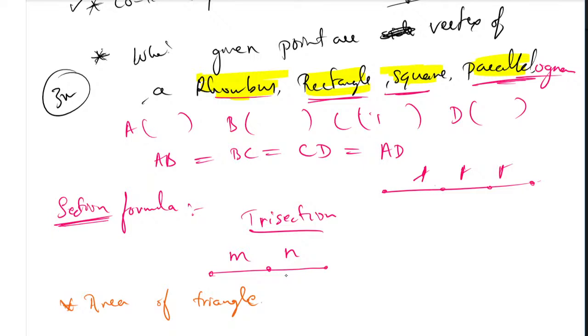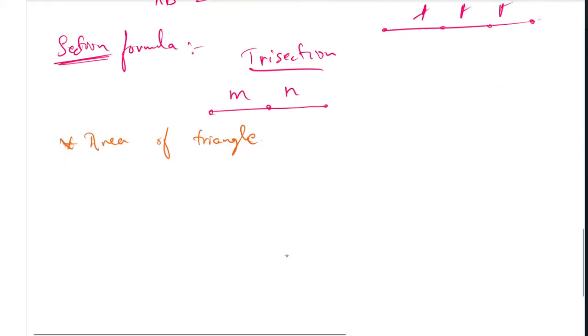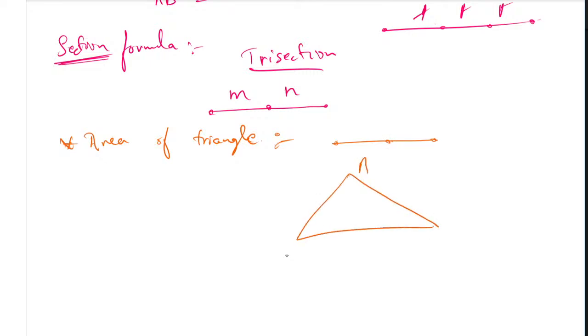We can use this formula for finding the area of a triangle, or use it to find whether the given 3 points are collinear or not. If the triangle forms like this, ABC forming like this, and the answer is a positive value, or any value you get, then this is a triangle.